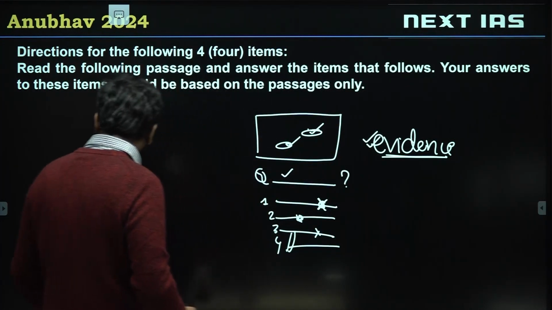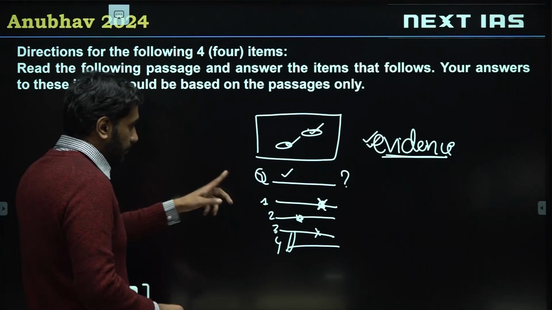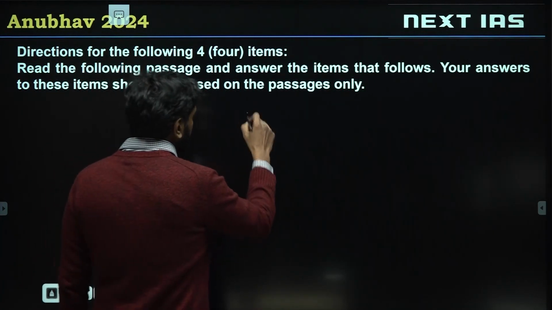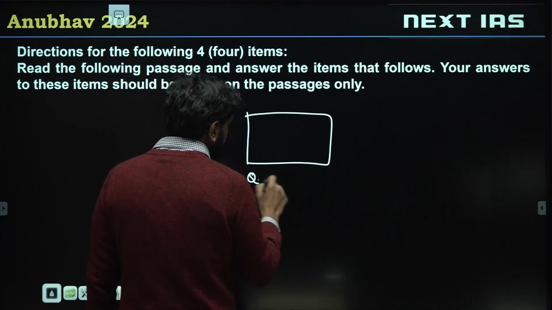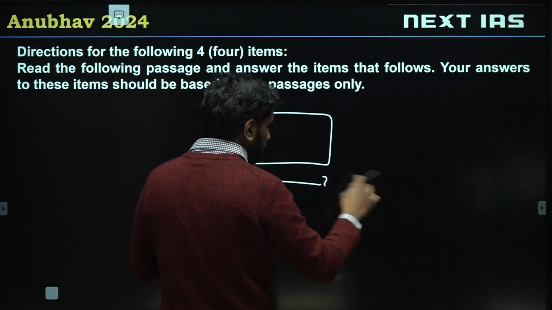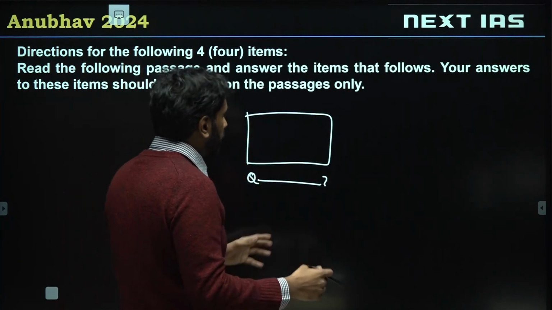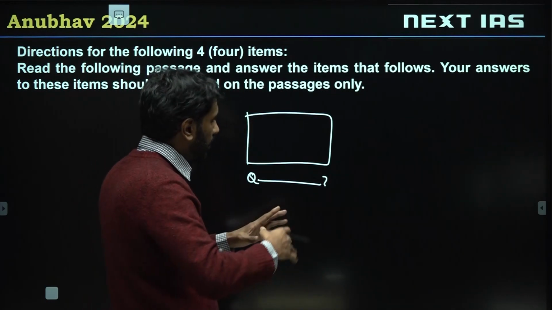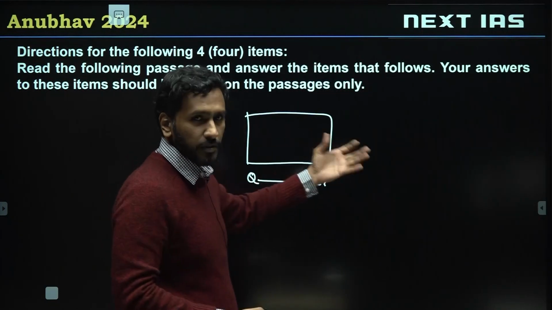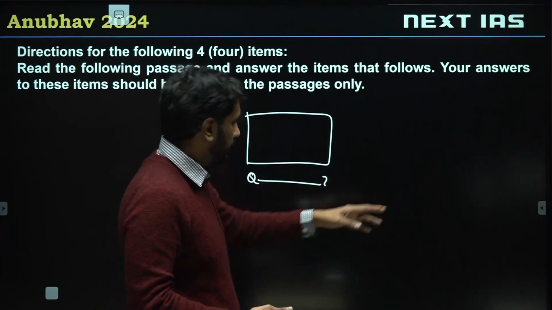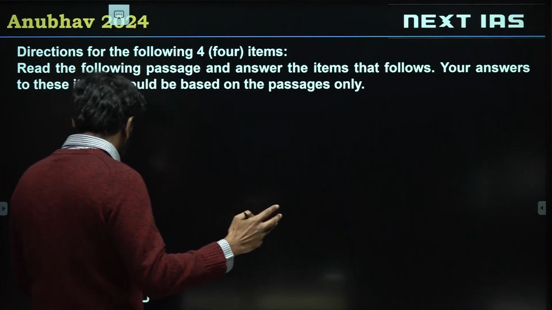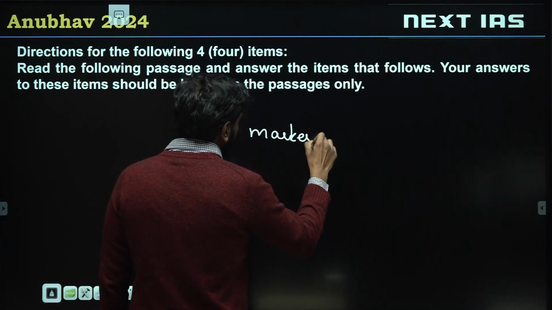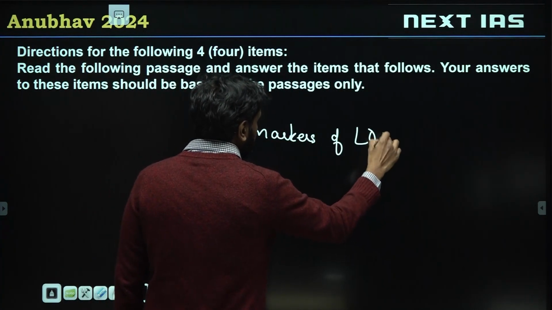Now the other thing that you want to keep in mind when it comes to these questions, apart from having this evidence-based outlook, is that in terms of maintaining accuracy throughout those 25 questions, you need to be able to identify the level of difficulty of questions. So maybe out of 25 questions, you don't feel like solving certain questions immediately. Maybe there is benefit in solving them later. So these are the three markers of level of difficulty.